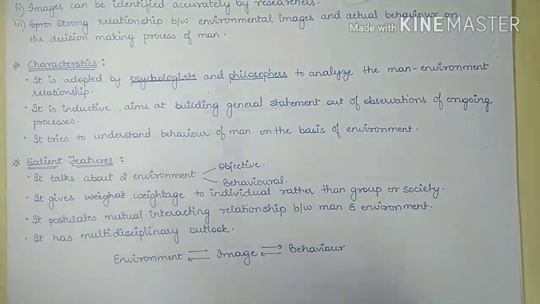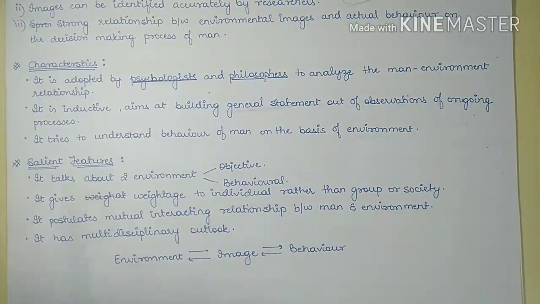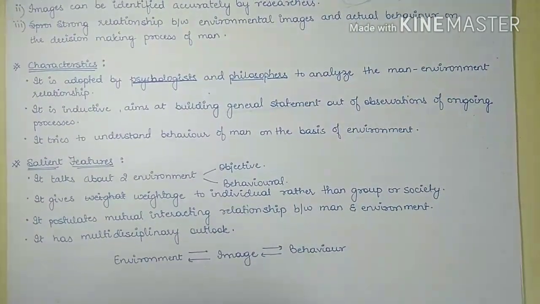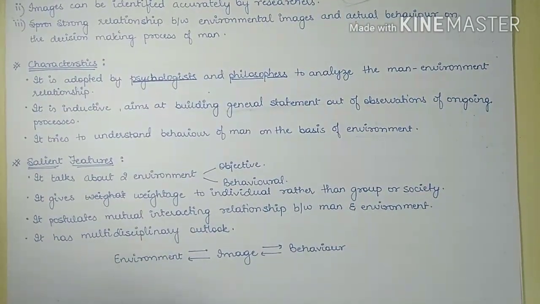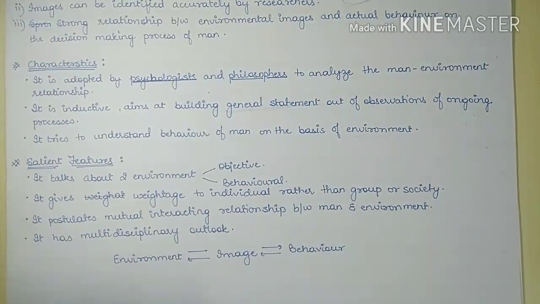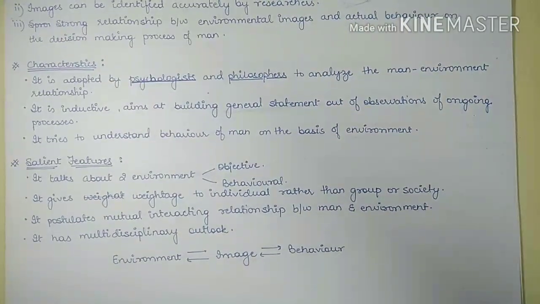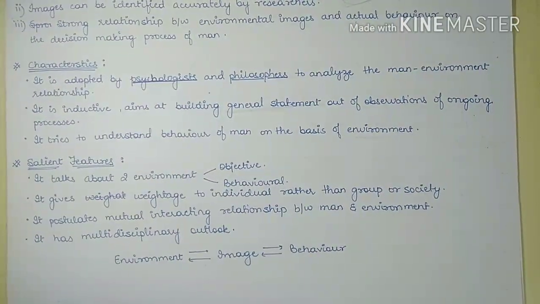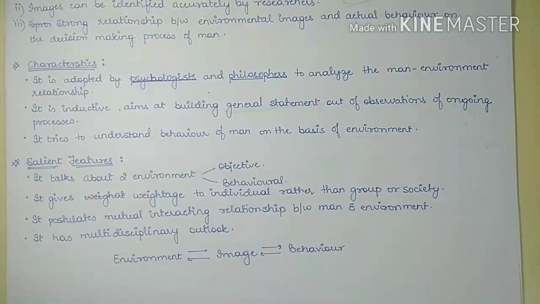Now, if we talk about the salient features of behavioral geography, we will see that it argues that the environmental cognition or the environmental perspective upon which people act, like how people behave in a certain environment, may differ from the true nature of the real environment.